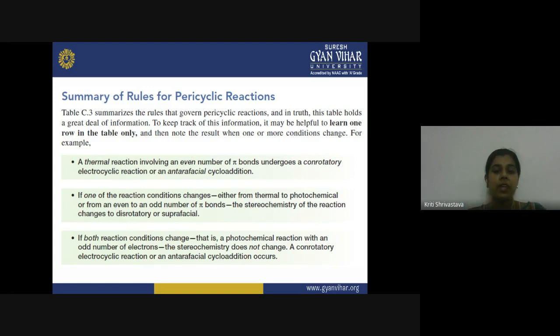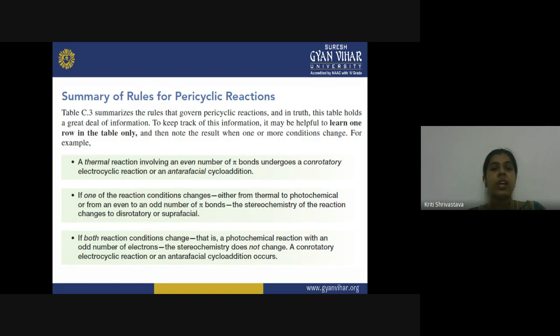So what will happen then? In that case, the stereochemistry of the reaction will be disrotatory for the electrocyclic reaction and suprafacial for the cycloaddition reaction. So you are changing only one factor. But if you change both the factors, then again the reaction will be similar, right?